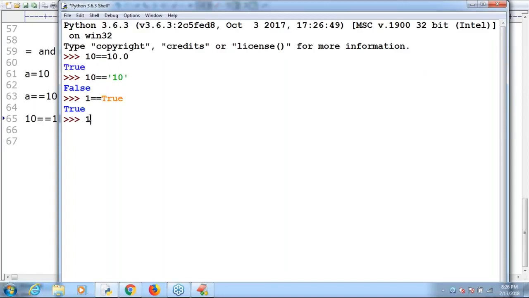If I take 10 double equal to 10.1, can you tell what the answer is? False. Because 10 and 10.0 Python considers as true, both are equal, but 10 and 10.1 are not equal.